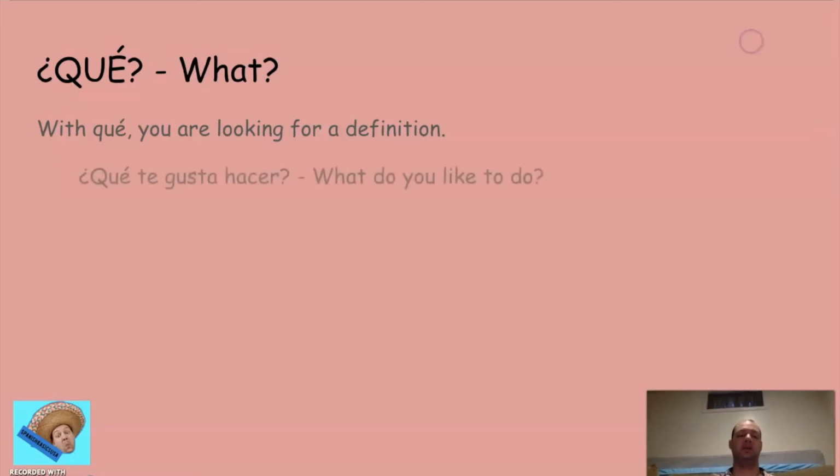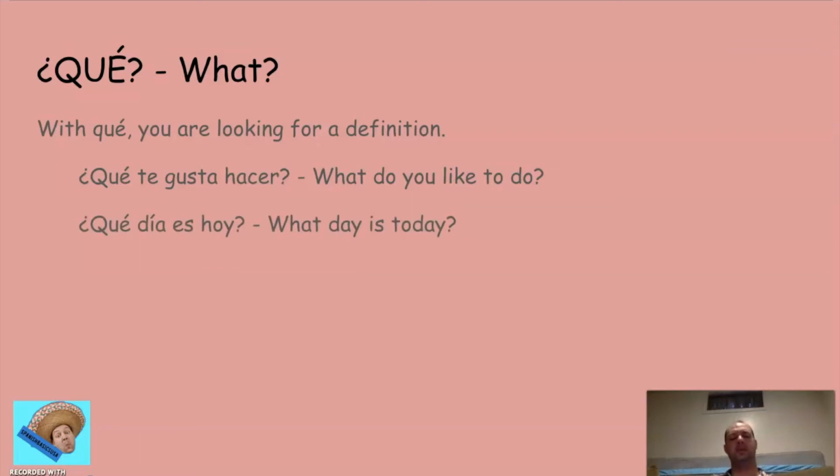All right. And so one example would be ¿Qué te gusta hacer? What do you like to do? We're asking you to define your preferred activities. The second example we have is ¿Qué día es hoy? What day is today? All right. And so we're asking you to define which day today stands on, right? So hoy es lunes, hoy es martes, hoy es miércoles, whatever it may be.